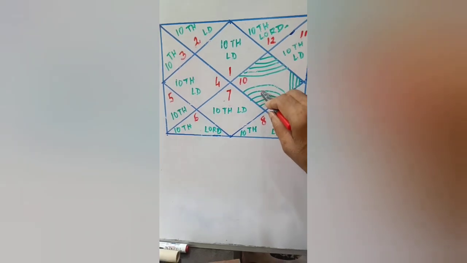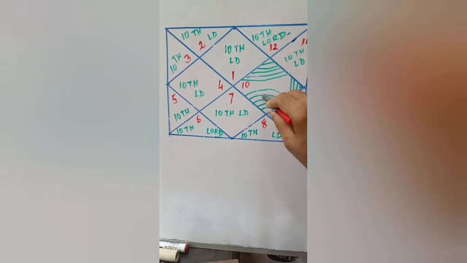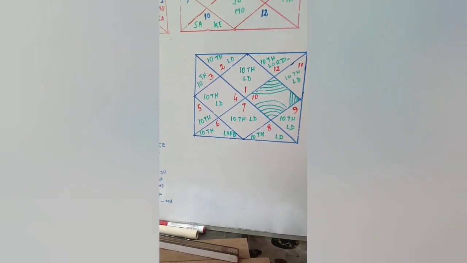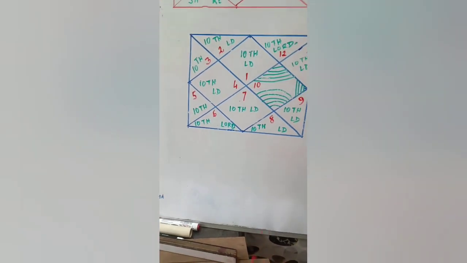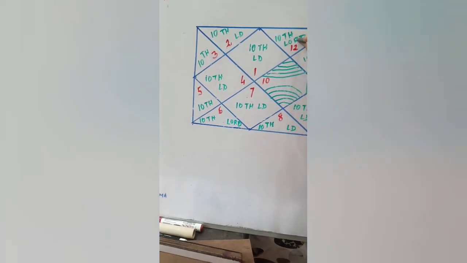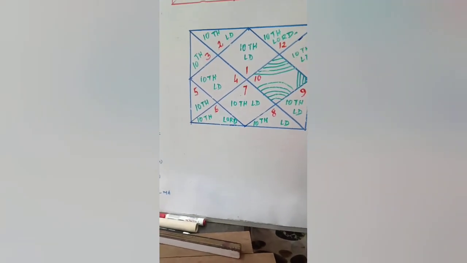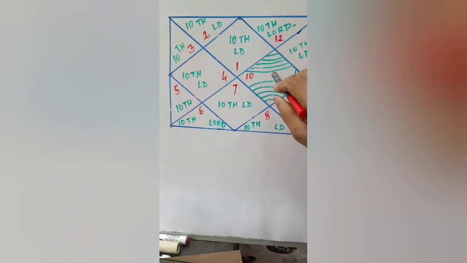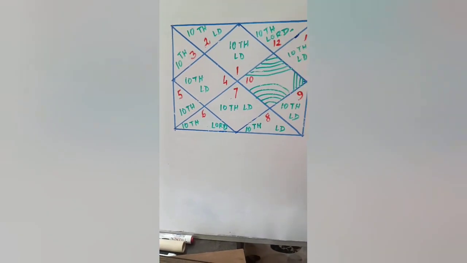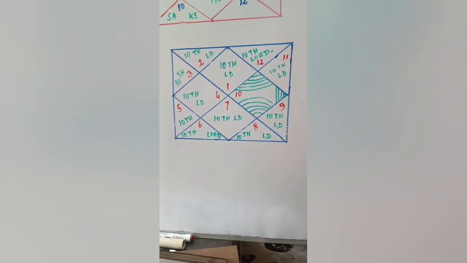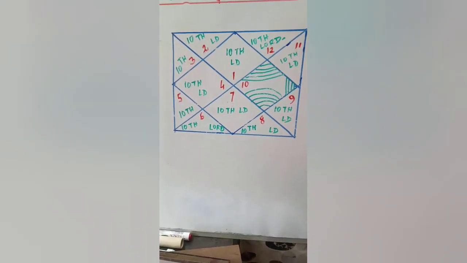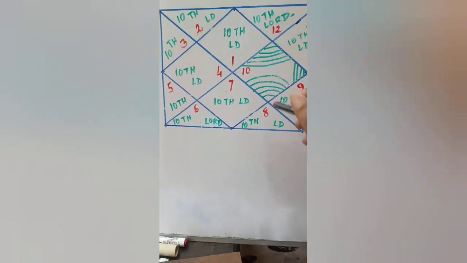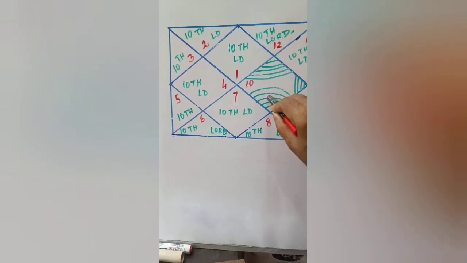Now, when the 10th house lord comes to the 12th house, it is the first, second, third house from the 10th house. The third house is writing, the third house is creating something. So the person with the 10th house lord posited in the 12th is a creator, a good writer, a good singer, a good celebrity. In the chart of Lata Mangeshkar, the 10th house lord is posited in the 12th house, and she is a great celebrity throughout the world, and in her era there is no person to equal her talent. So this is Lata Mangeshkar, whose 10th house lord is in the 12th house.